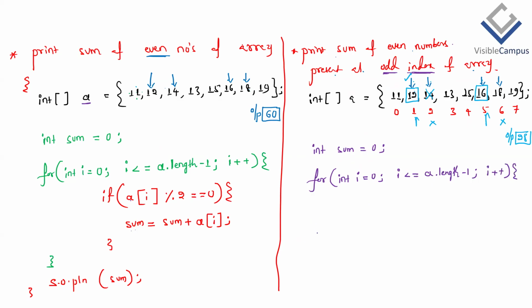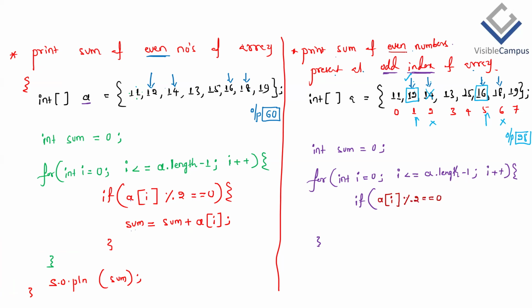Inside this for loop, what do we have to write? The first condition: check whether the element is even or not. How to check it? Array name, index position with the i variable, modulo 2 double equals 0.